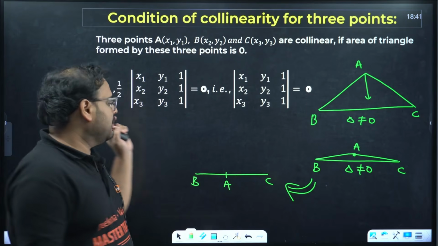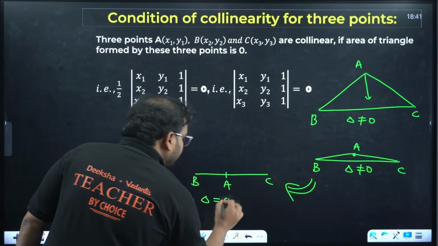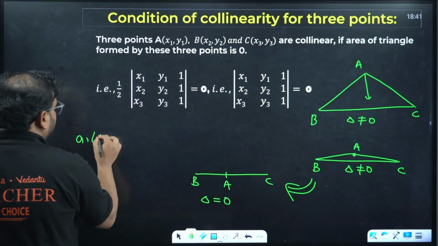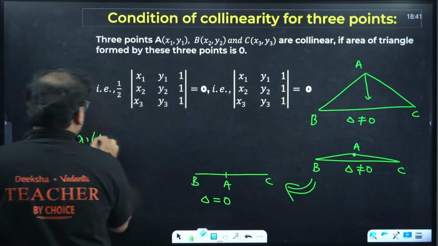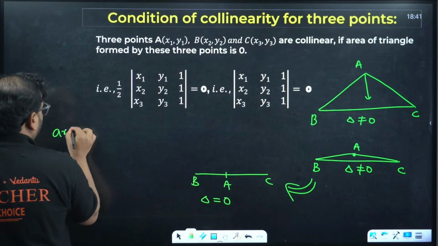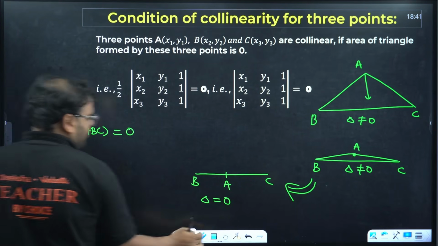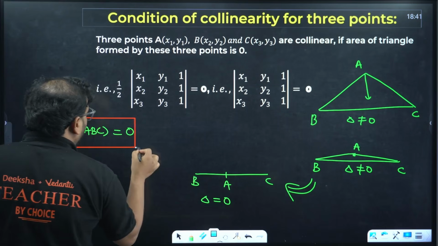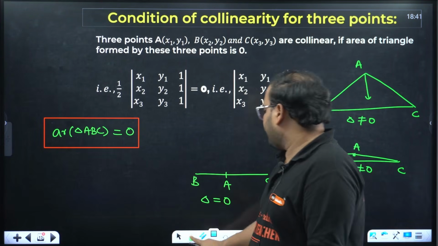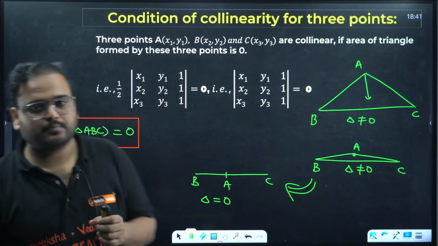There will come a case where the point A will come on the line BC. In that case, this area will become 0. So whenever the area of any triangle, let's say ABC, is 0, what does it actually imply? It implies the points A, B, C are collinear. They are all lying in the same line. That's why the area is 0.